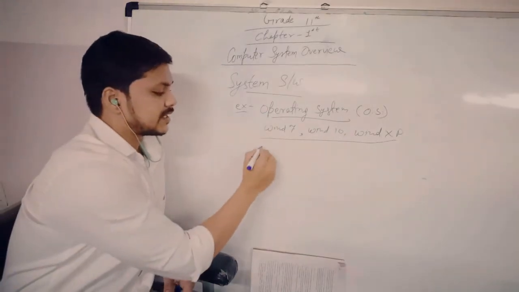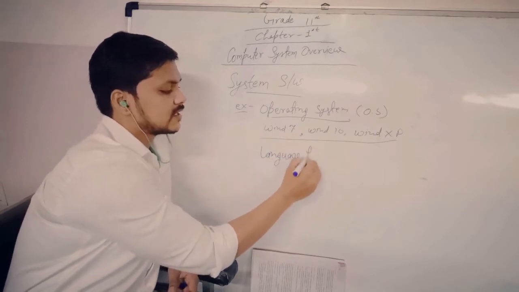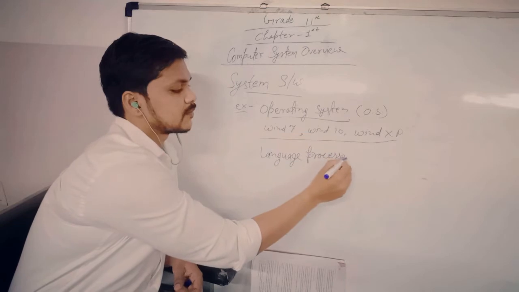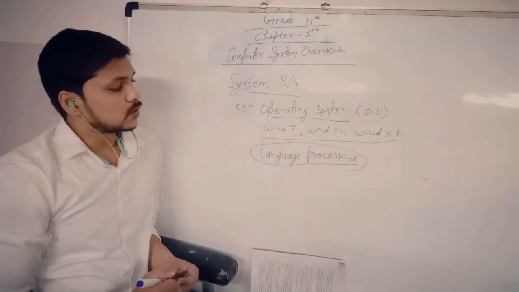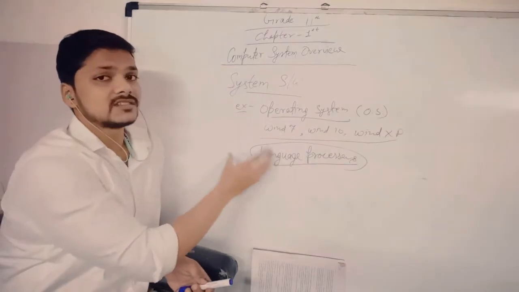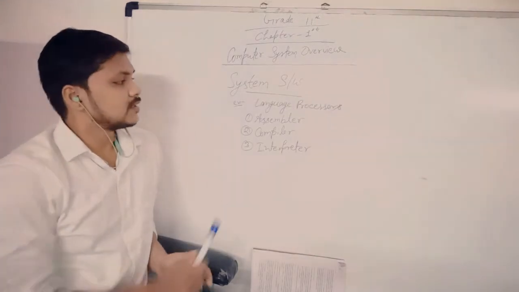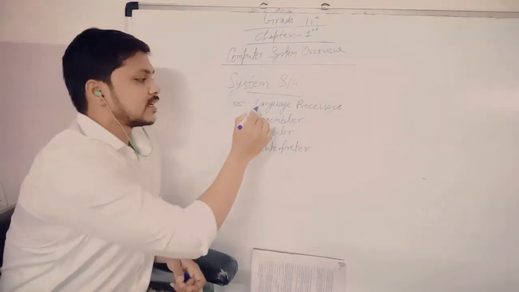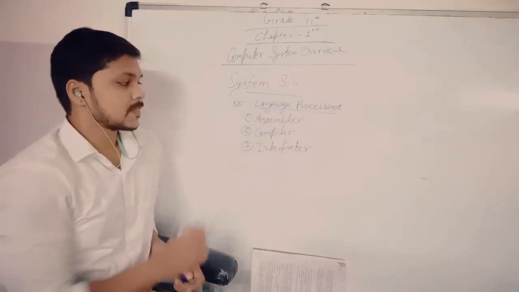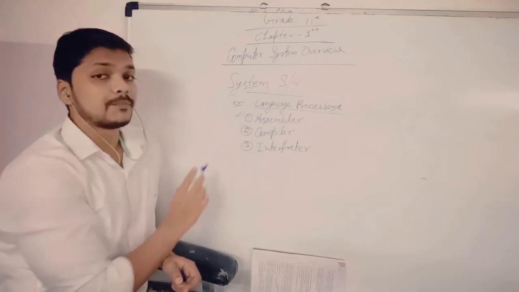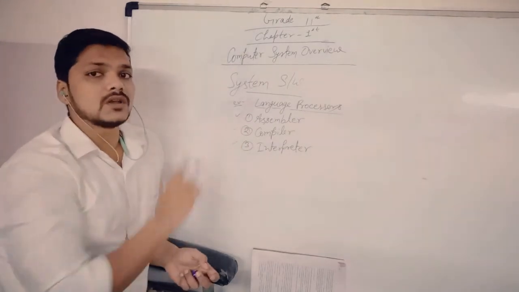The second example is the language processor. Language processors also come under system software. So let's discuss what these programs are. There are three types of language processors working in our computers. First is the assembler, second is the compiler, third is the interpreter. So what is the work of these three?